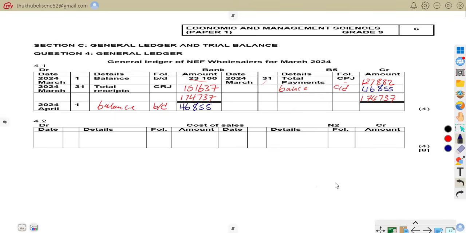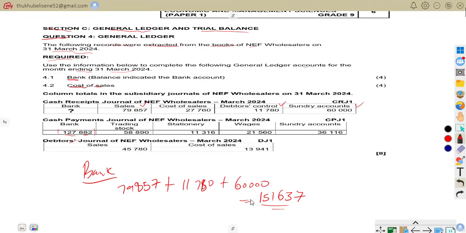So now we are to calculate the cost of sales. That is what we are asked to do. For us to calculate the cost of sales, we are just going to take the amounts from our cash receipt journal as well as our debtors journal. If you look at our cash receipt journal, here is our cost of sales.